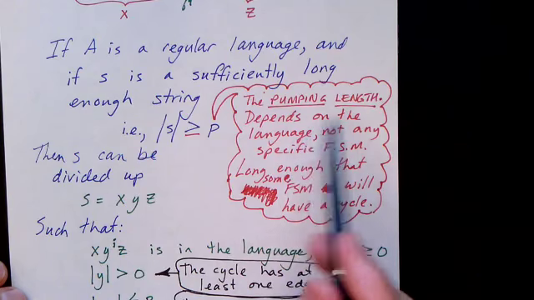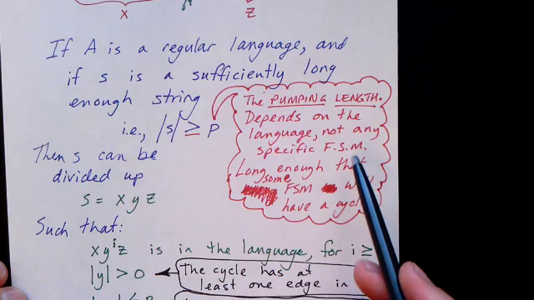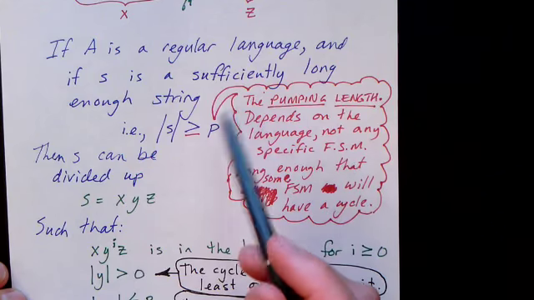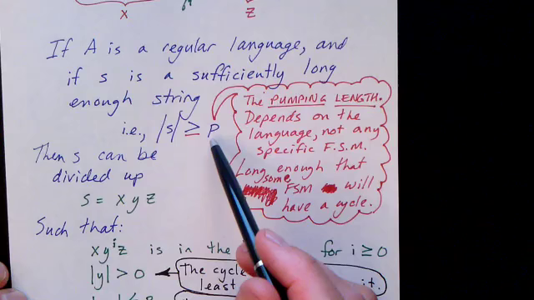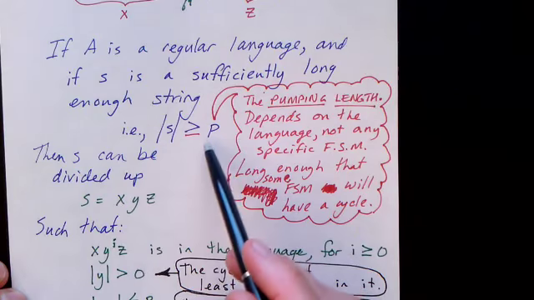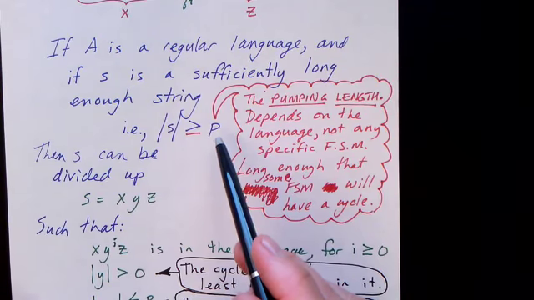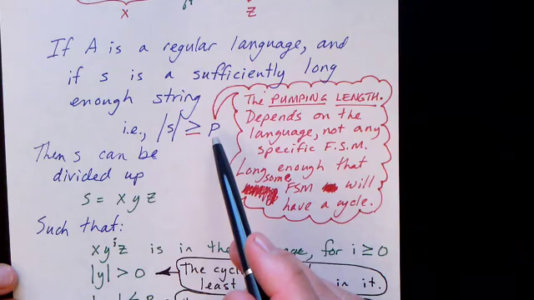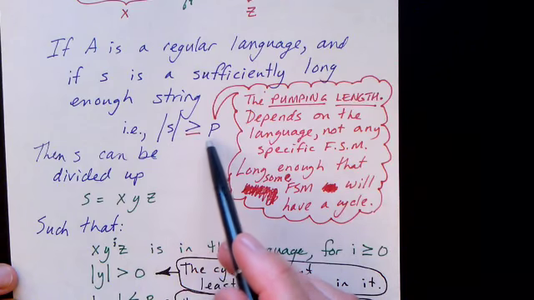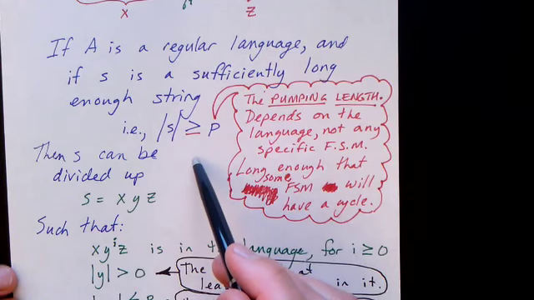So for every regular language, there is a finite state machine that describes it. And you can just choose one and say that, well, if this one describes a language, then that finite state machine has a P that has this property. Now there may be other machines that don't have a cycle for strings of that length, but the point is that first machine describes the language, and any string that goes around a cycle in that machine has to be in the language as well.